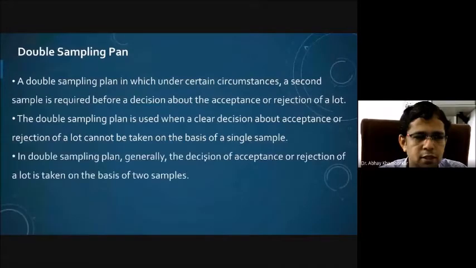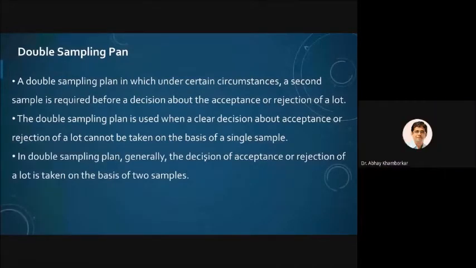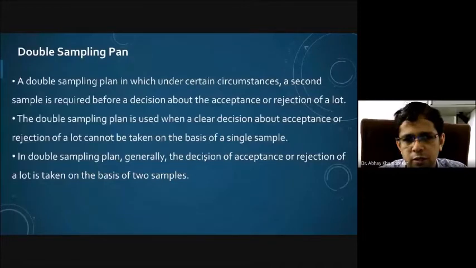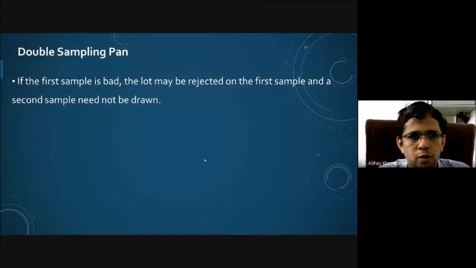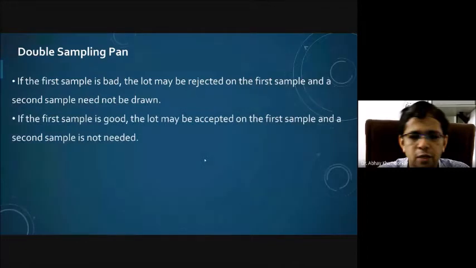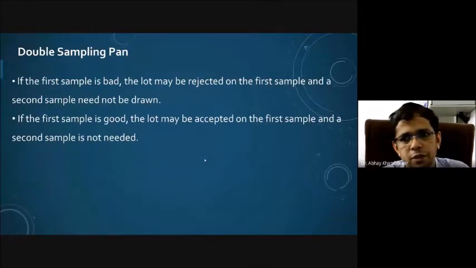In double sampling plan, generally the decision of acceptance or rejection of lot is taken on the basis of two samples. Now, if the first sample is bad, then the lot may be rejected on the first sample only, and a second sample need not be drawn. If the first sample is very good, then the lot may be accepted on the first sample only, and again the second sample is not needed.